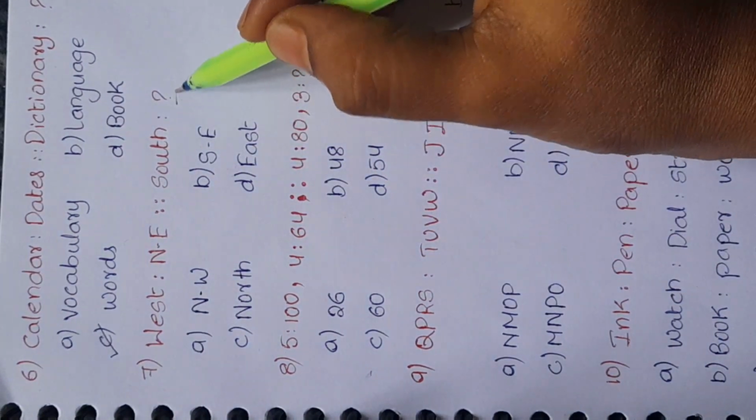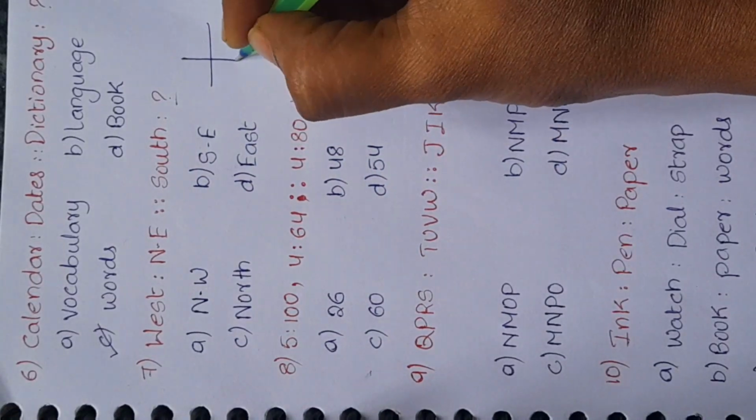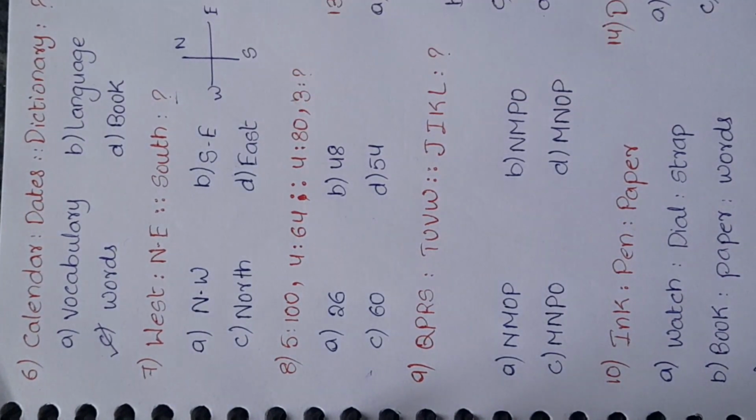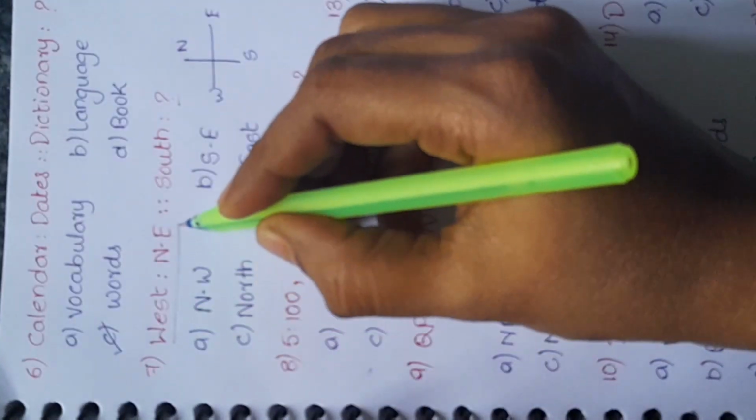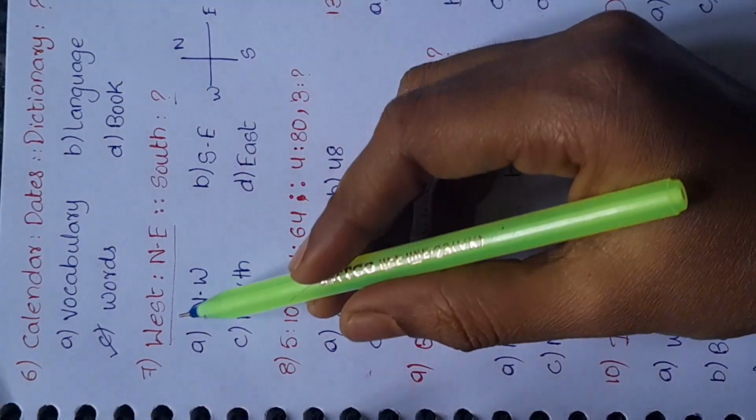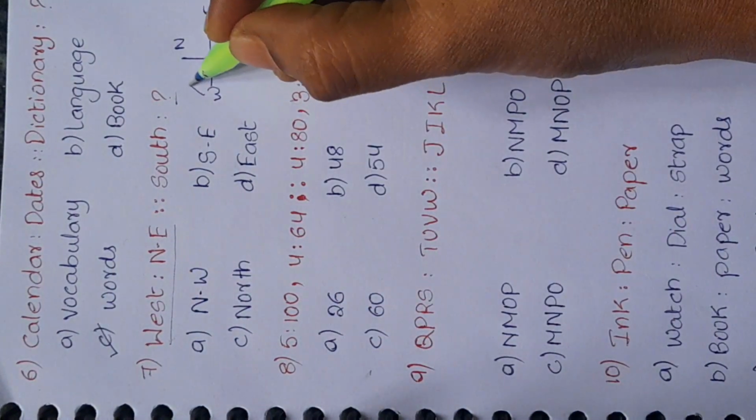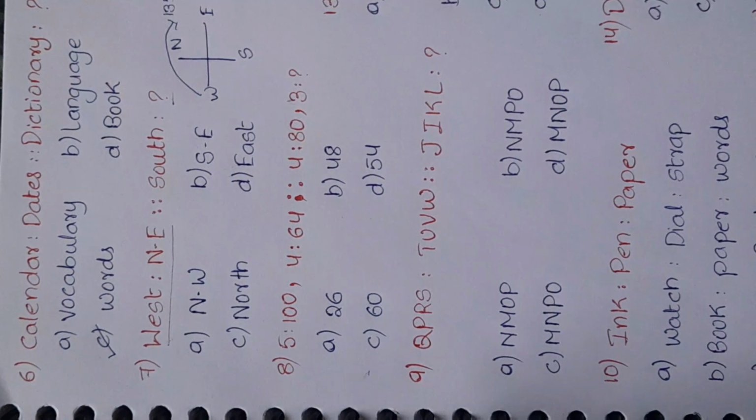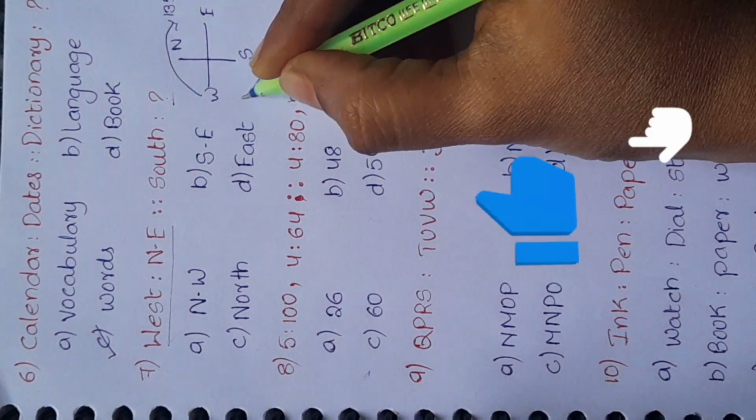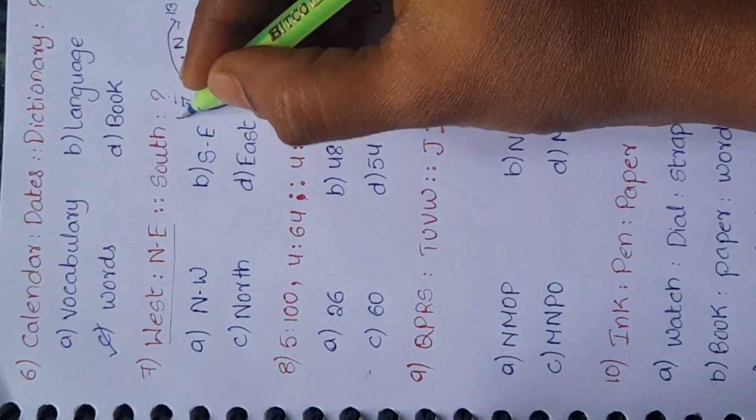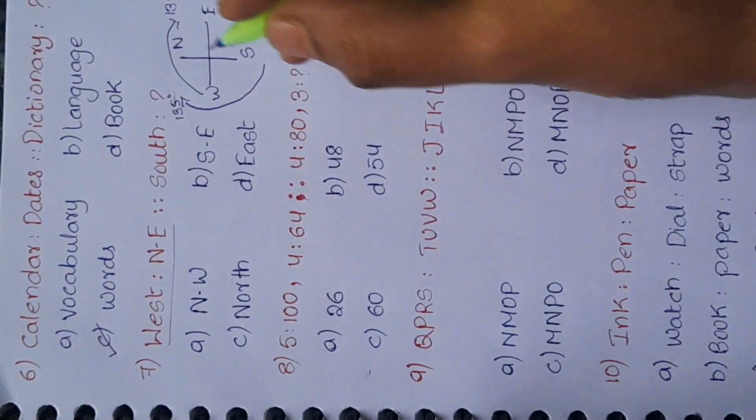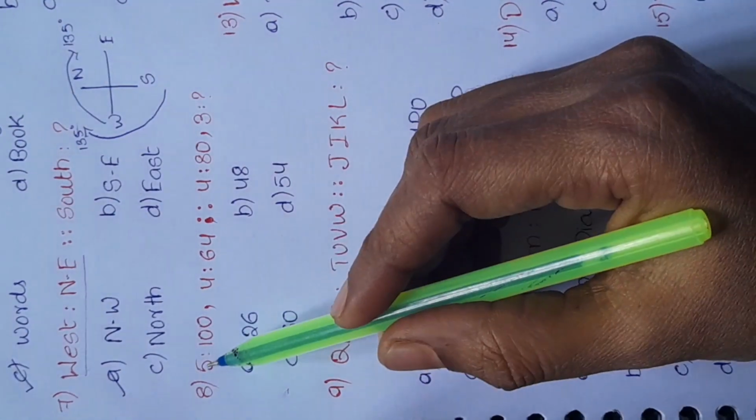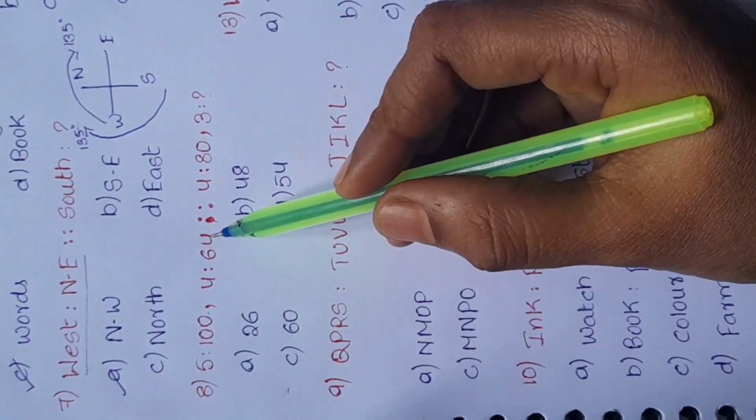Seventh question is west, northeast, south. We should find the direction here. Let us draw the direction: east, west, north and south. Here west and northeast, we get by moving 135 degrees clockwise. So for south we should move 135 degrees clockwise. We get the direction as northwest. Option A is correct.